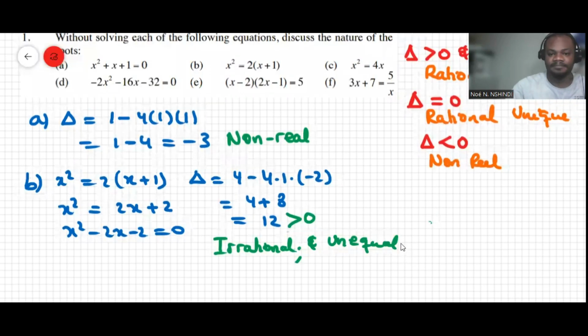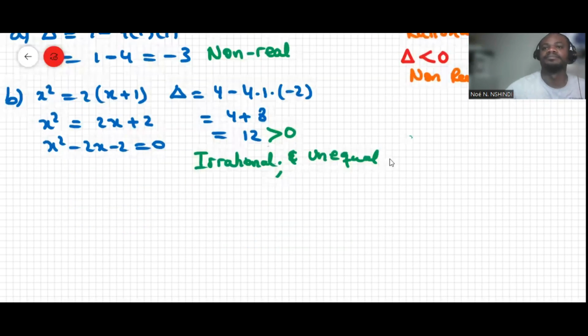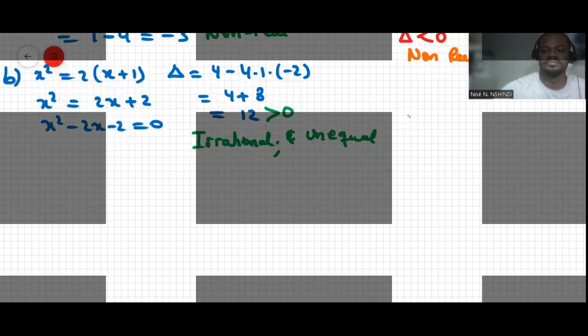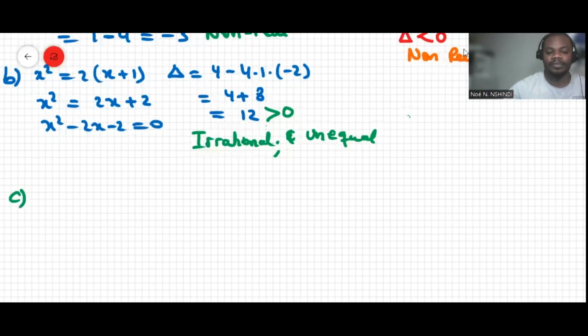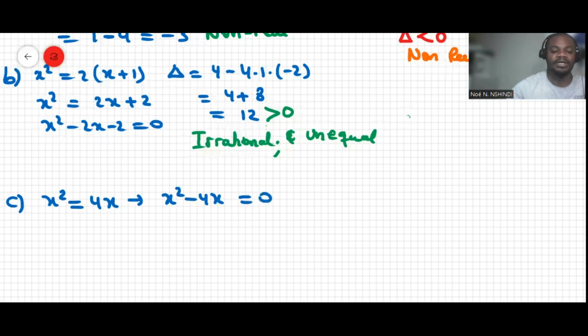Now for C, we have x squared equal to 4x, which means x squared minus 4x equals 0. Here, delta would be b squared minus 4ac. You see, b is negative 4. Negative 4 to the power of 2 is 16, minus 4 times a is 1 and c is 0. So this is just equal to 16.